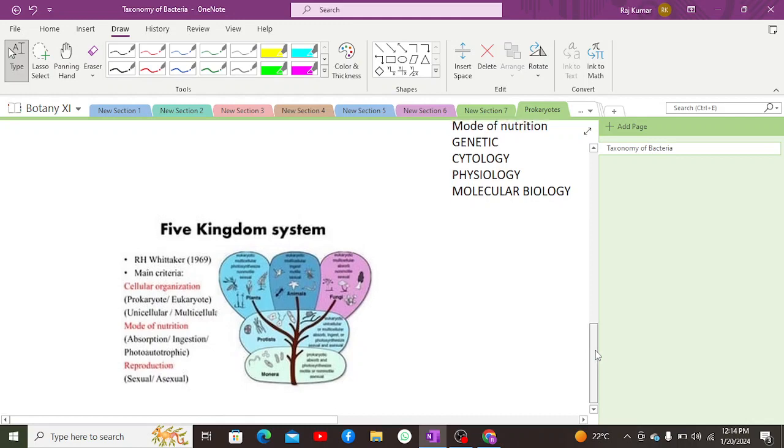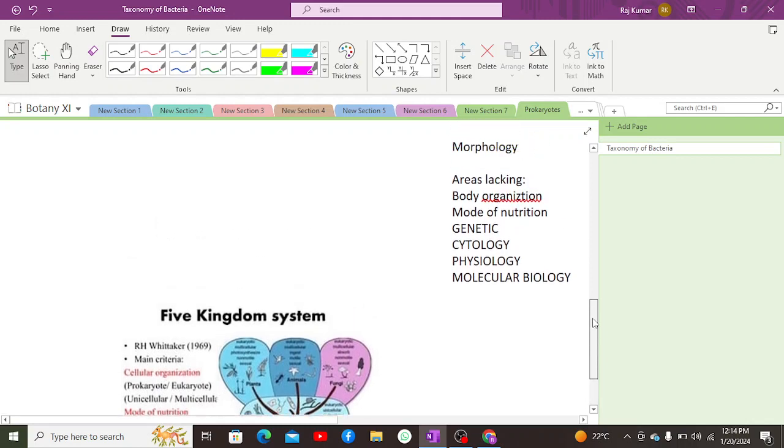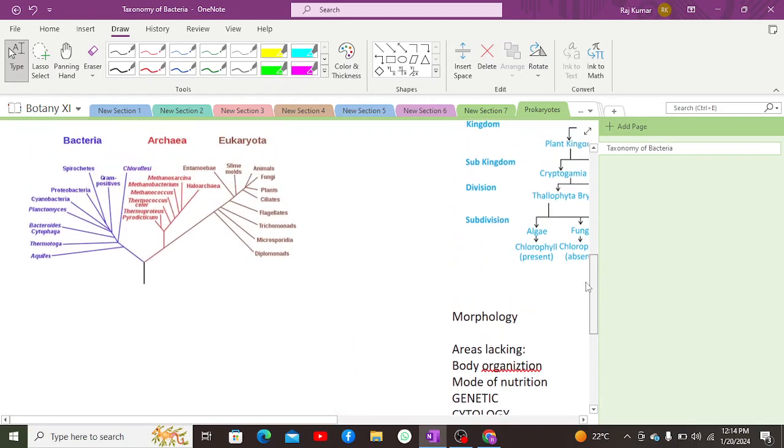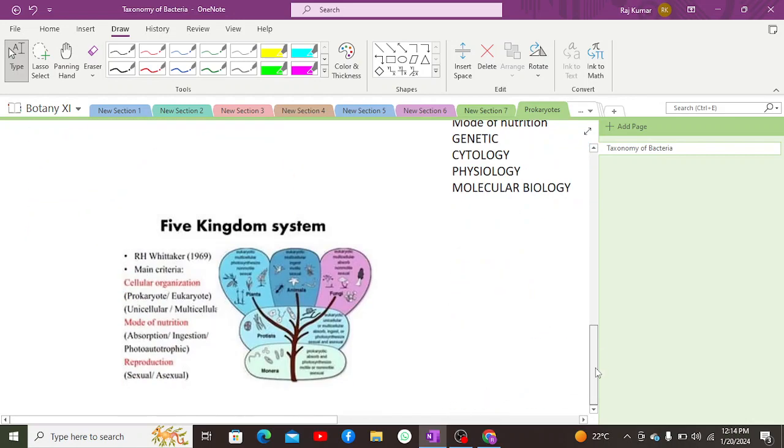Previously, kingdom Fungi or kingdom Mycota organisms were placed in kingdom Plantae. But when it came to Robert H. Whittaker, he saw that genetically, fungi have similarities with both plants and animals. So what are these similarities? Let's discuss that as well.